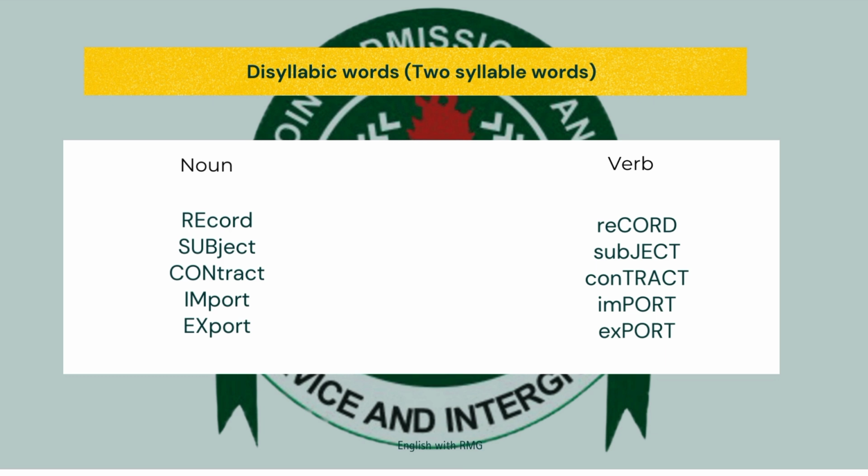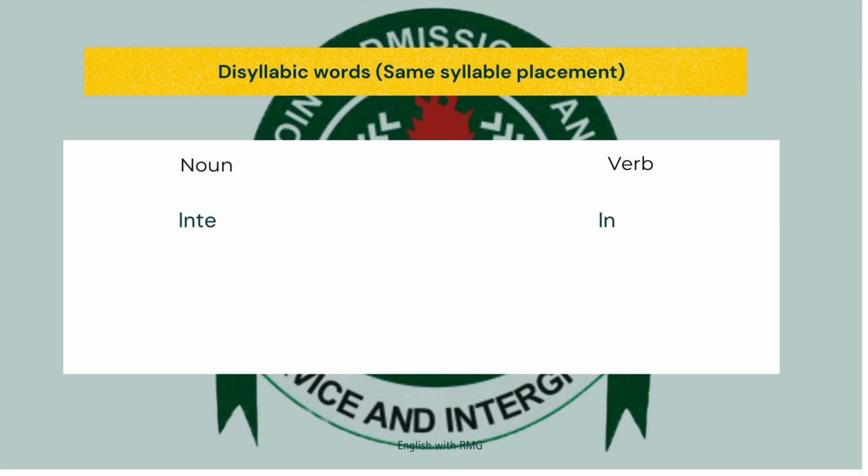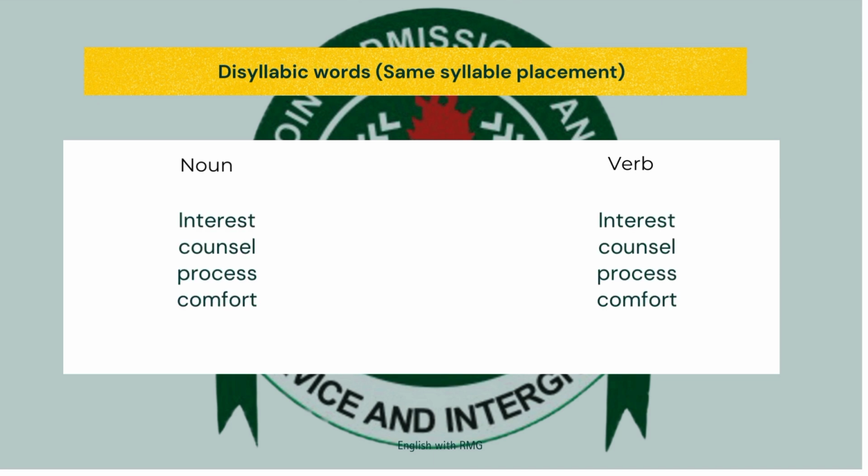So we have "record" for noun, "record" for verb, "subject" for noun, "subject" for verb, "contract" for noun, "contract" for verb, "import" for noun, "import" for verb, "export" for noun, "export" for verb. Do you understand? If you are given a question like this for your JAMB, they are going to put noun or verb in brackets beside the word, so that you know whether the stress you want to place is for a noun or a verb.